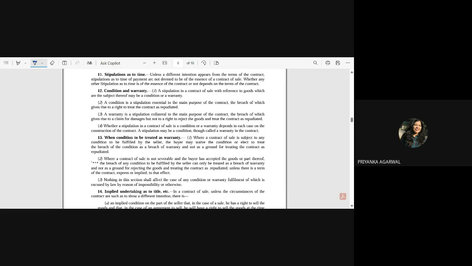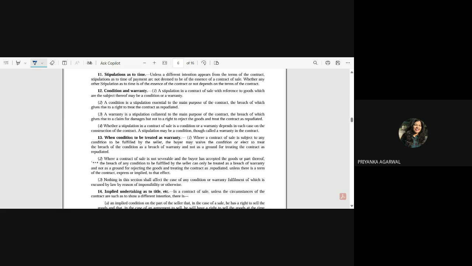Second point, where a contract of sale is not severable and the buyer has accepted the goods or part thereof, the breach of any condition to be fulfilled by the seller can only be treated as a breach of warranty and not as a ground for rejecting the goods and treating the contract as repudiated, unless there is a term of the contract express or implied to that effect. Okay, here there are two things it is saying. One, it is saying that the contract of sale is not severable.